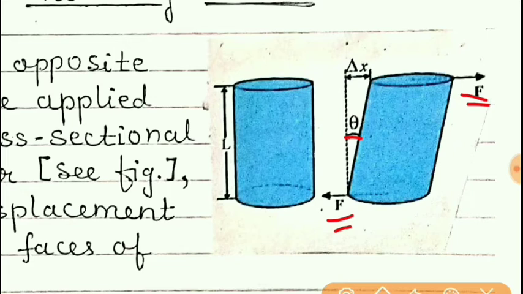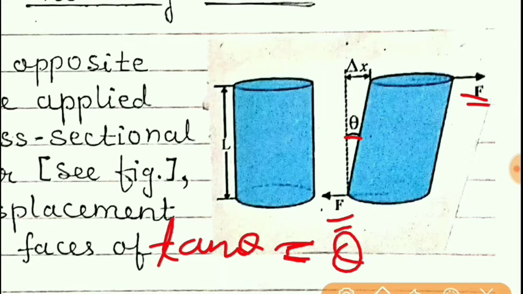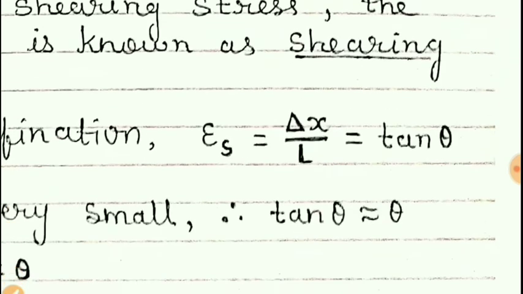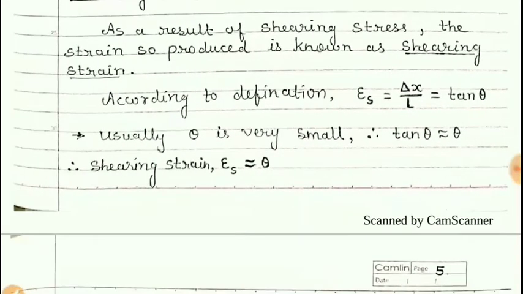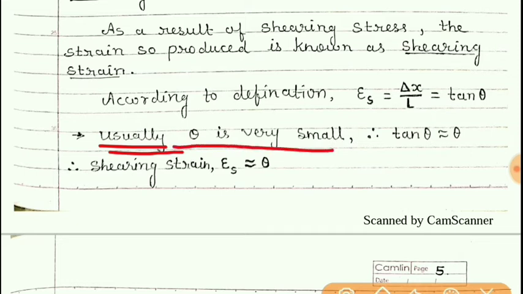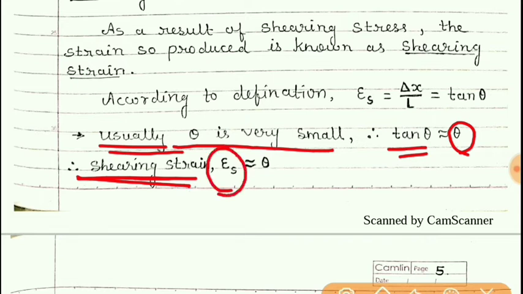So if the angle is very small, then in that case we can write tan theta is equal to theta. And so here I have written that usually this theta is very small, and so this tan theta can be written as simply theta. And so finally we can say that shearing strain epsilon s is equal to theta, because epsilon s will become theta.